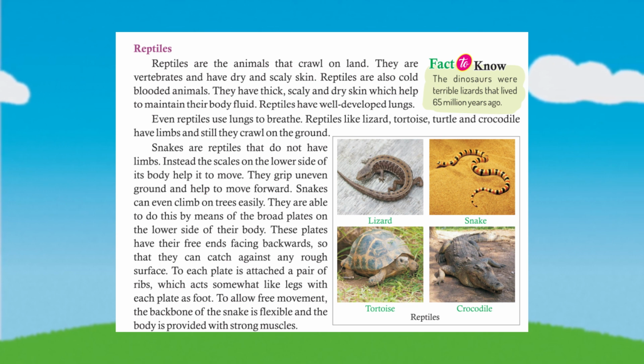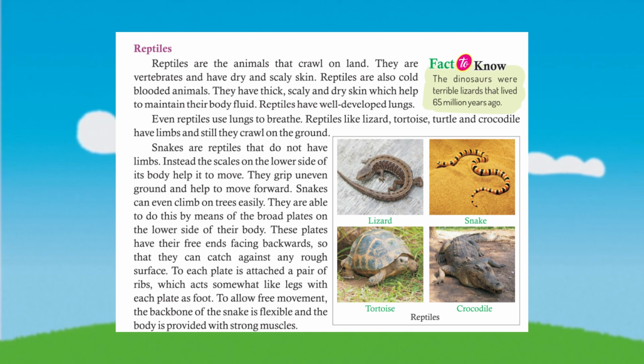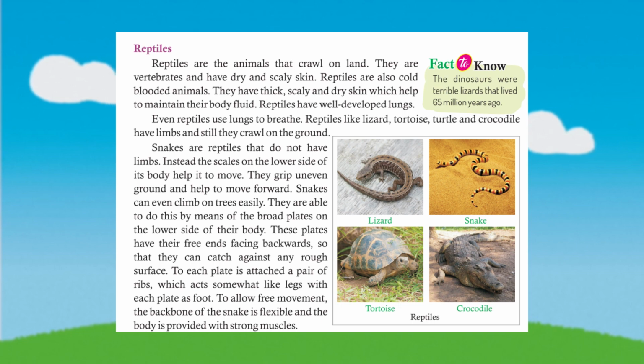They are able to do this by means of the broad plates on the lower side of their body. These plates have their free ends facing backwards, so that they can catch against any rough surface. To each plate is attached a pair of ribs, which act somewhat like legs with each plate as foot. To allow free movement, the backbone of the snake is flexible and the body is provided with strong muscles.